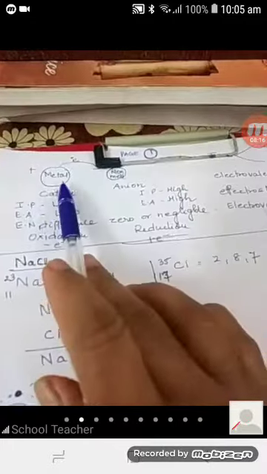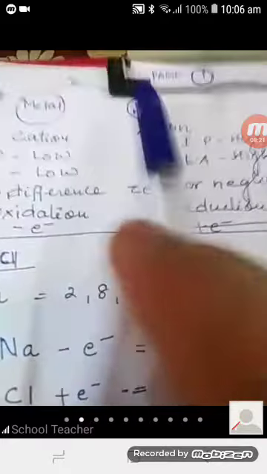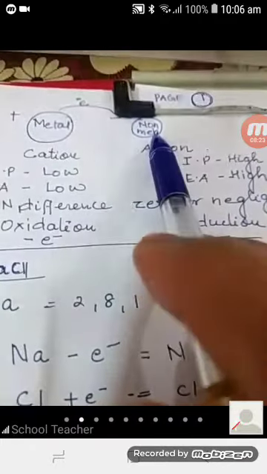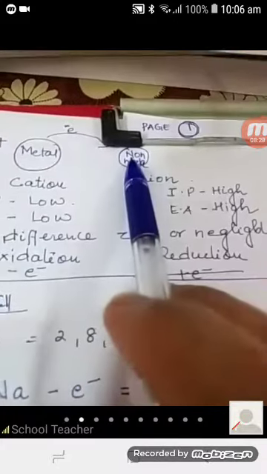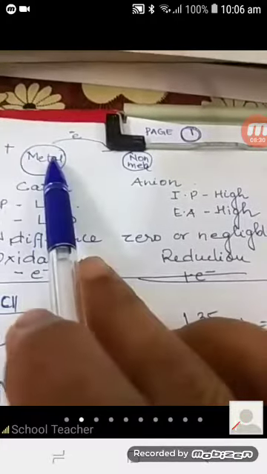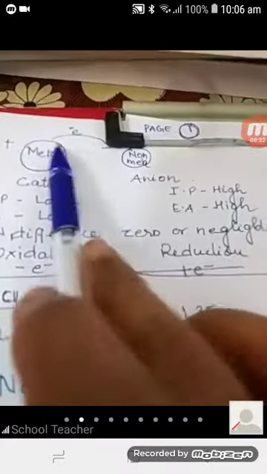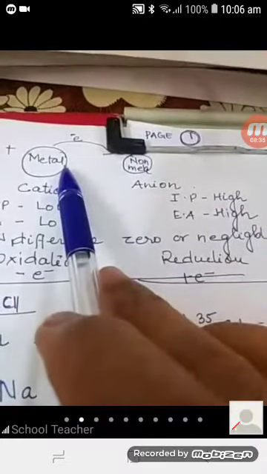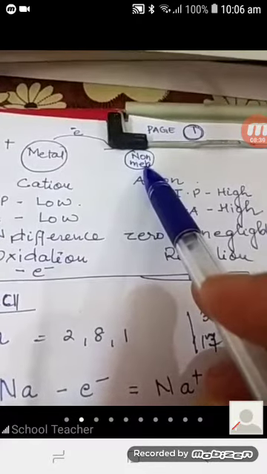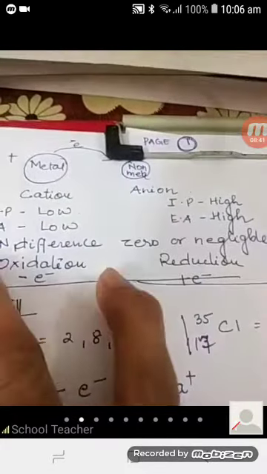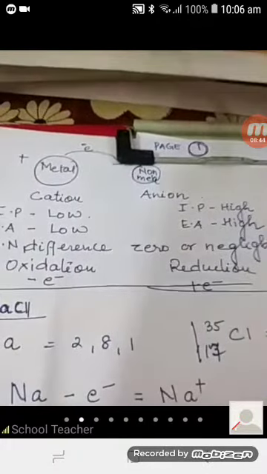Look here, children. Here I have taken a metal. This metal allows the electron to move, and the non-metal accepts these electrons. Means actual transfer of electron is taking place. By shedding away, by donating the electrons, the metal atom converts into a cation, and the non-metal atom converts into an anion.